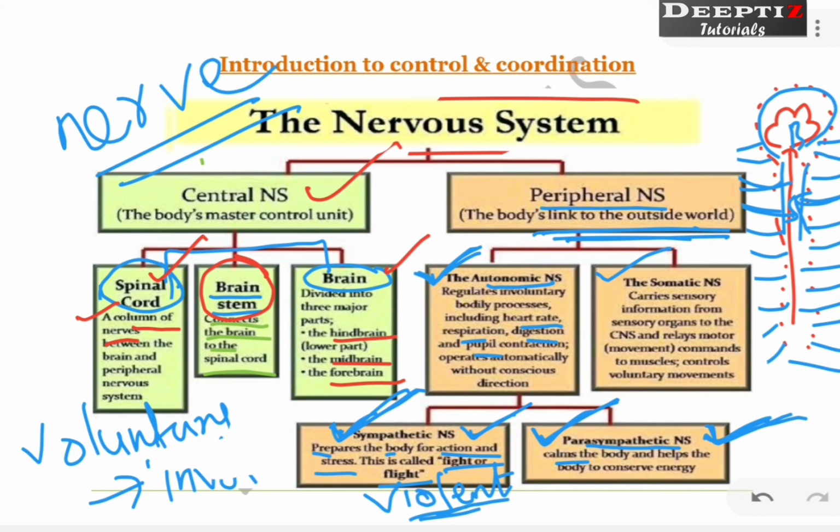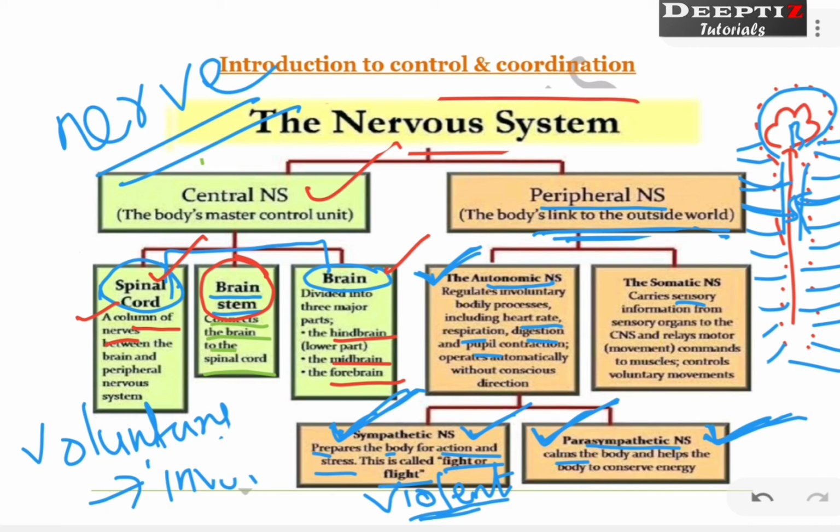Now what is the somatic nervous system? It carries sensory information from sensory organs to the central nervous system. Sensory information is any stimulus which is in contact with your sense organ. Like you are touching something, right? Your skin is a sense organ.